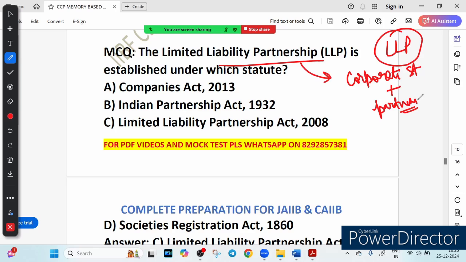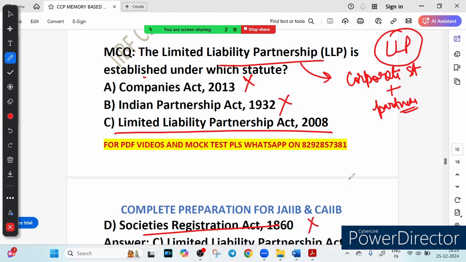The LLP Act 2008 governs the establishment, management and operation of the LLP in India. So the correct answer will be option number C. The next question is, why are other options incorrect? First option says Companies Act 2013. This act governs the incorporation, regulation and dissolution of companies, not LLP. The Indian Partnership Act deals with general partnership, which does not provide a limited liability feature. And last is the Societies Registration Act, which pertains to the registration of societies.